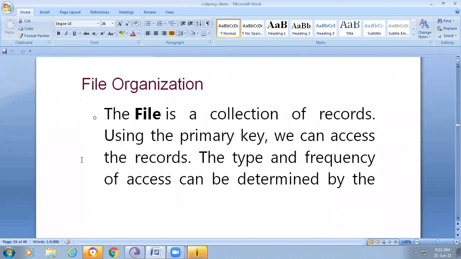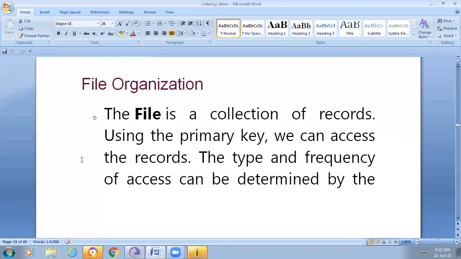From the exam point of view, maybe some example will be given, in which you search for a particular data item from the B plus search tree. In the same way, how we are deleting some data items from the search tree, and what is the result. We will try to practice some examples in the next class. Now we continue with another topic, that is file organization.